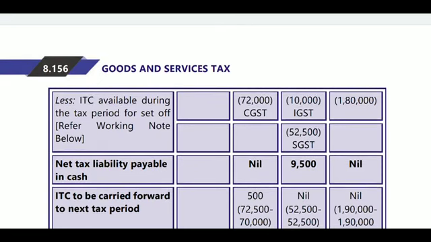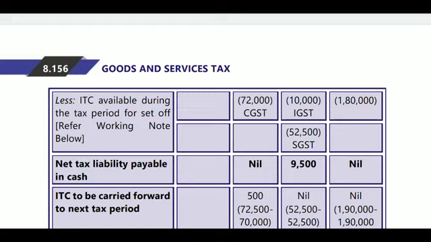What is there in set off? That is, we purchase the items. So on purchase we get the IGST of 1,90,000, so we can utilize 1,80,000 for IGST liability, and the remaining IGST we utilize for the SGST amount.